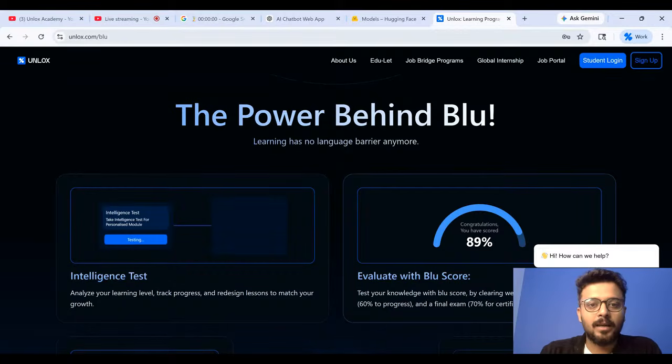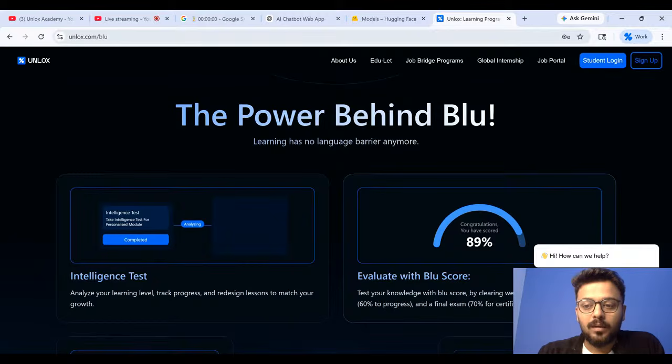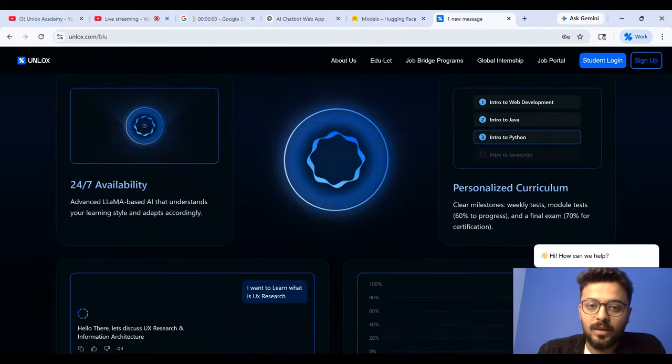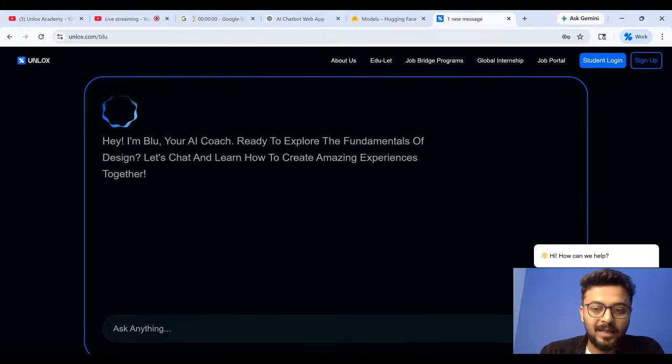Understanding levels should not suffer because of language, and no student should face that. We make sure that language is not at all a barrier to understanding or learning any particular skill. You can experience Blue on the website itself and check how it works.